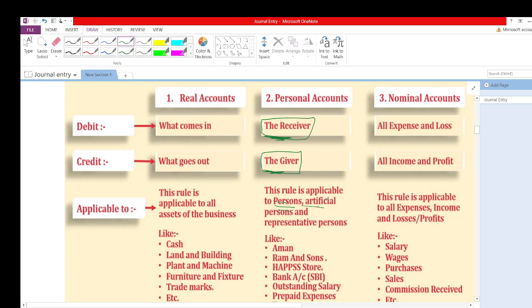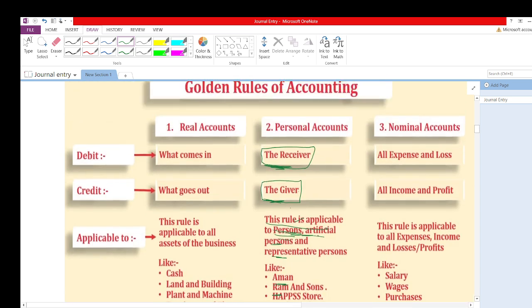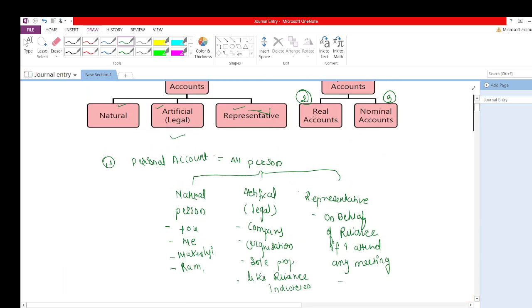This rule you need to learn and revise daily, and according to this rule you need to record the journal entries. The personal account rule is debit the receiver, credit the giver. This rule is applicable to natural persons, artificial persons, representative persons, or any legal person. Persons like Aman, Ram and Sons, Happy Store, and the bank account are also categorized as persons. Outstanding salary and prepaid expenses are also categorized as personal accounts, and the rule is debit the receiver, credit the giver.